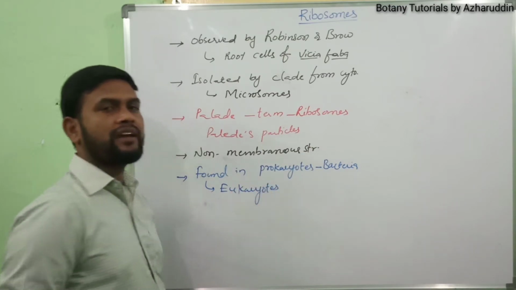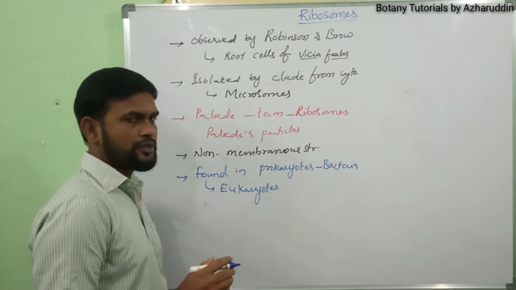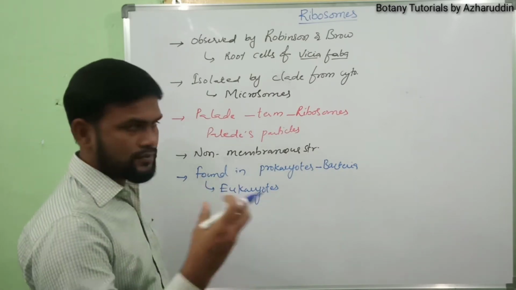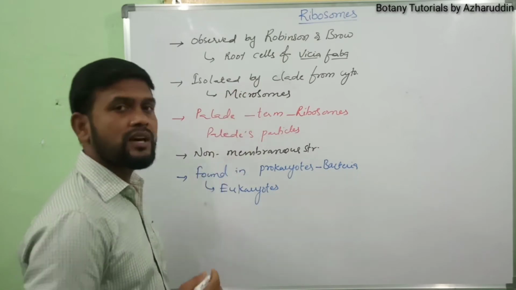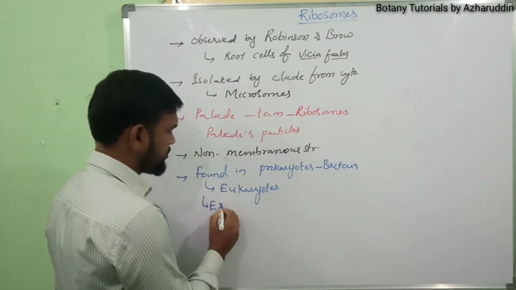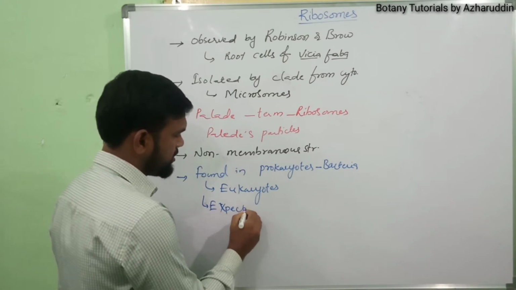But there are some exceptions. Exception means in some eukaryotic cells, ribosomes are absent. What are those exceptions?